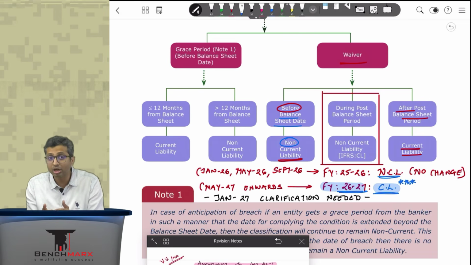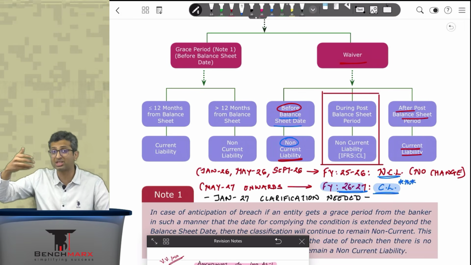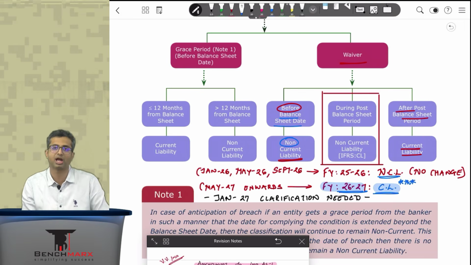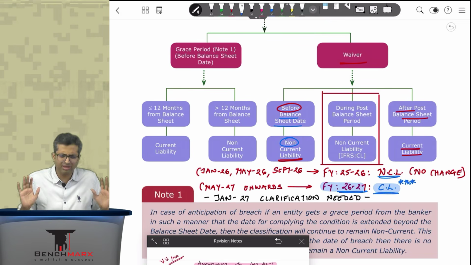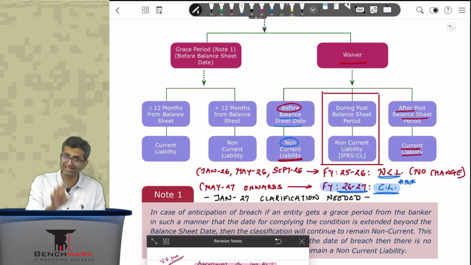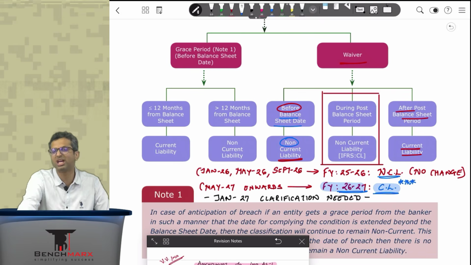Now, here there was a special case, there was a carve out. That is the difference between IFRS and Ind AS, where India may have said that on 31st March, as a matter of fact, there was a breach, but there was no waiver. So the loan is actually repayable on demand, current. But again, see, in the post balance sheet period there was a waiver.